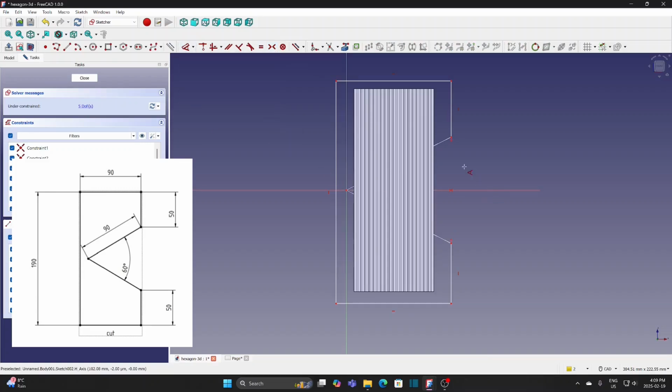Select the angle dimensioning tool. Define the angle as 60 degrees, as I will repeat the pattern 6 times to make the whole piece. Select Dimension tool. Define the length as 90 mm.